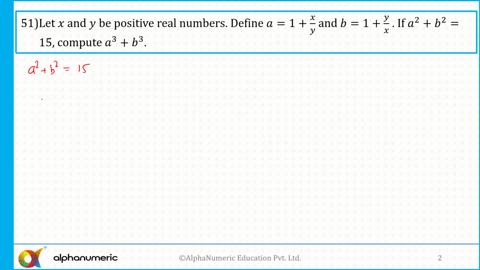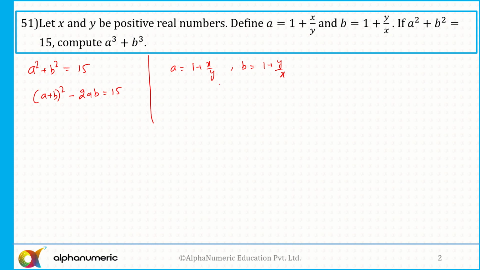What is a and b? We do not know what a and b are individually, but we know that a square plus b square equals a plus b whole square minus 2ab, and this is equal to 15. But do we have any idea what a plus b and ab are? Let's calculate here. A equal to 1 plus x by y and b equal to nothing but 1 plus y by x.